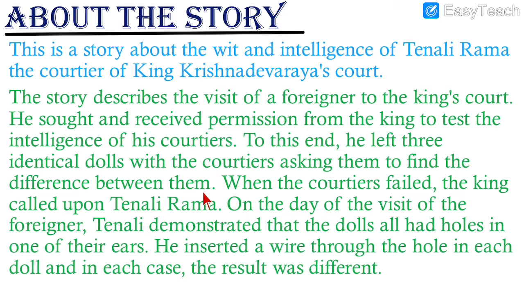The 3 dolls were looking the same, and what did the foreigner tell them? Your work is to find out the difference between these 3 dolls. What is the different thing in each one of these? You have to find out the difference between them. When the courtiers failed, the king called upon Tenali Rama. So all the courtiers tried hard, but they could not find the difference among the three dolls. Then finally, the king called his smartest courtier, Tenali Rama.